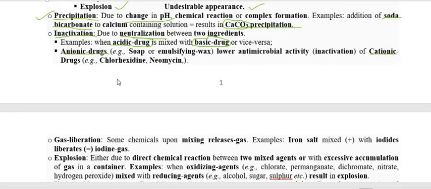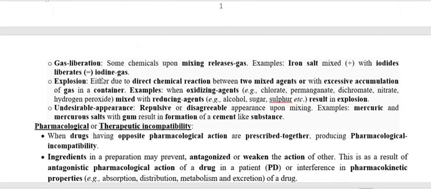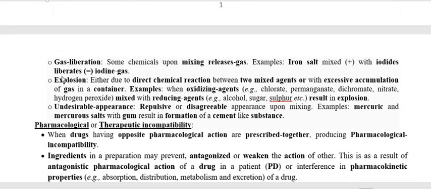The third thing is the salt. Where an anionic drug is mixed with a cationic drug, again there is neutralization, nullifying the drug efficacy. Like an anionic drug, soap or emulsifying wax, with a cationic drug like chlorhexidine and neomycin. Therefore, the chemical reaction occurs, and the neutralization and nullifying of the action of the drug occur. So this becomes very, very important.